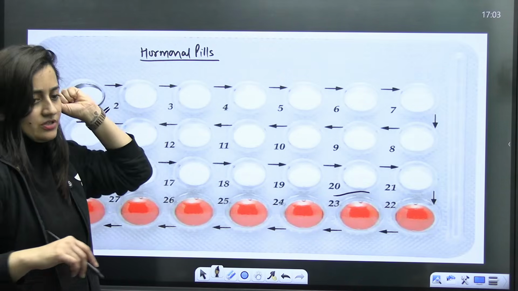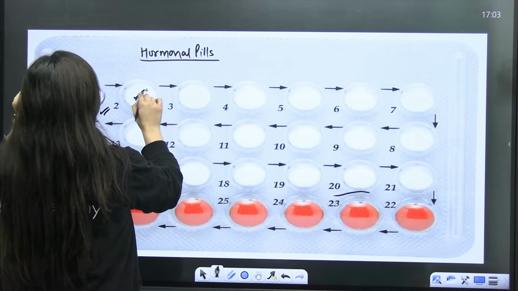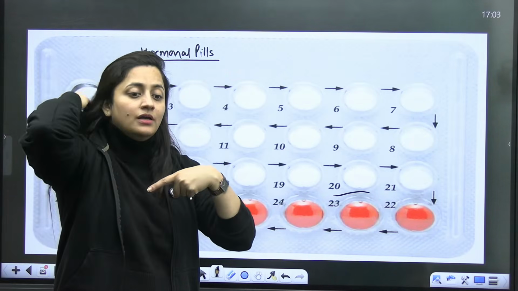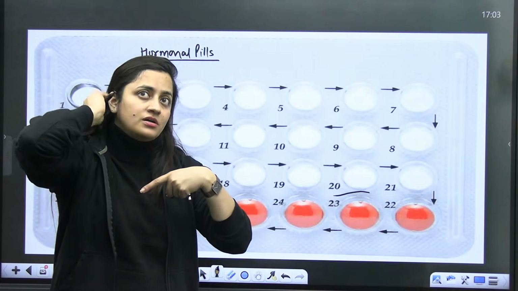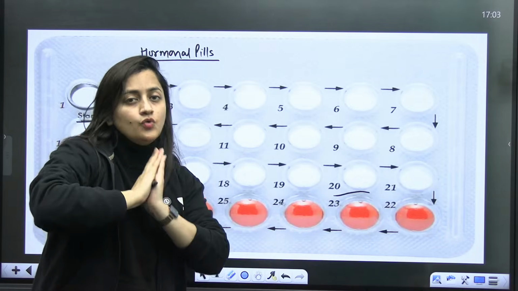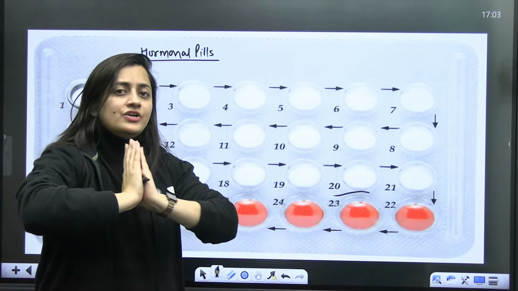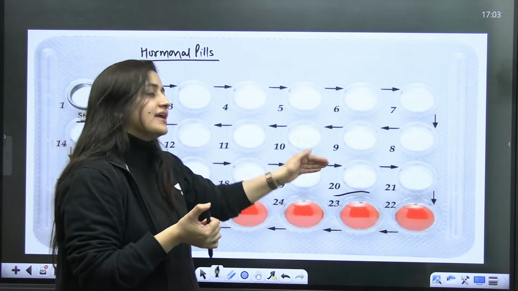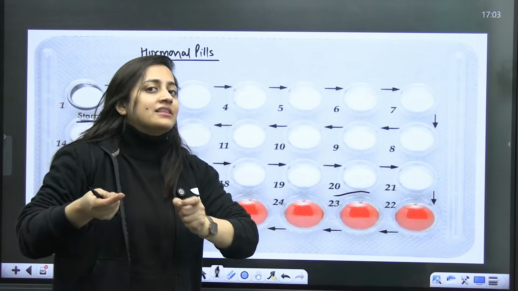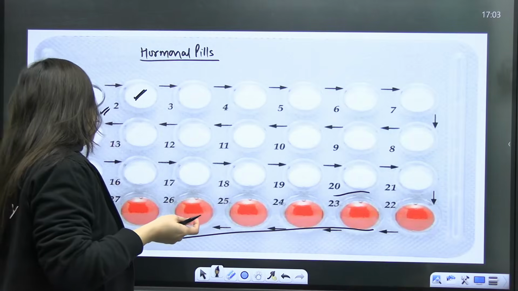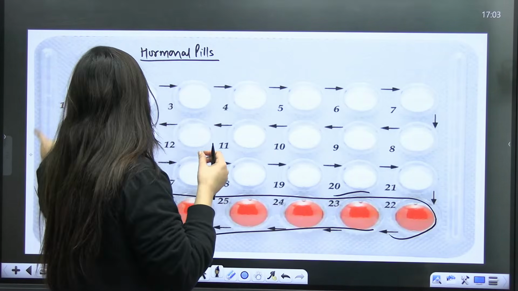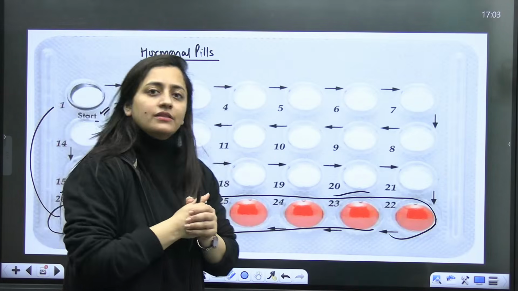If a female forgets to take the pill one day, the next day she can take 2 tablets together. But if she forgets for 2 consecutive days, she has to consult her doctor, and the doctor can advise what she has to do. Basically they have to take a tablet every day, even during their periods. These are nothing but iron supplements, and then again on the last day of her period she will start again.